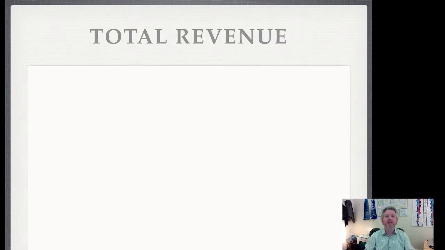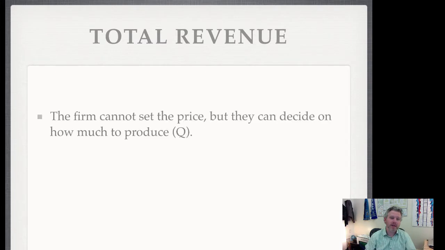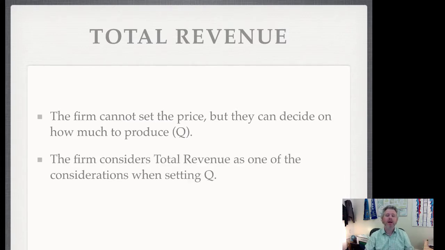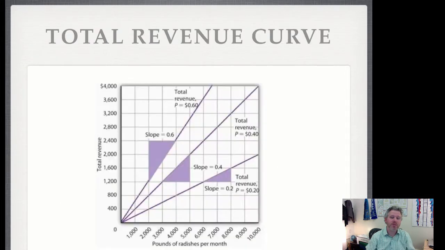All right, so let's think about the total revenue that the firm receives. The firm can't set the price, but they can set the quantity. So they can affect their total revenue not by the price, but by the quantity. Total revenue is one of the big considerations they have when they decide what quantity they want to sell. Total revenue, after all, is just price times quantity. So they can pick their revenue by knowing the price, which is given by the market, and then setting the quantity that they want to produce.